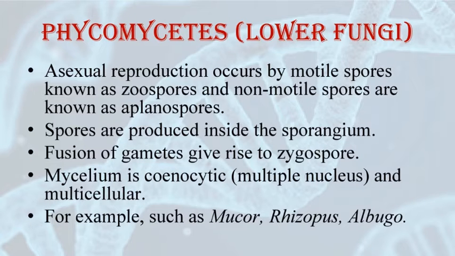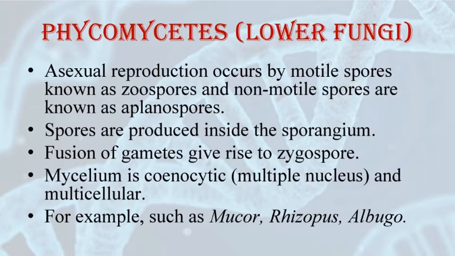Now let's study the classification of kingdom fungi. The first class is Phycomycetes. These are also known as lower fungi. Members of Phycomycetes are usually found in aquatic habitats or in moist and damp places. They can also be found on decaying wood. Sometimes these fungi can also be observed as obligate parasites on plants. They have mycelium which is aseptate and coenocytic.